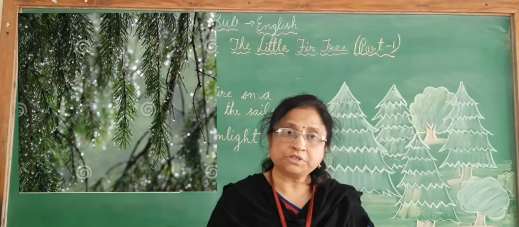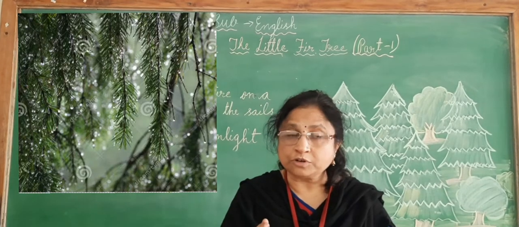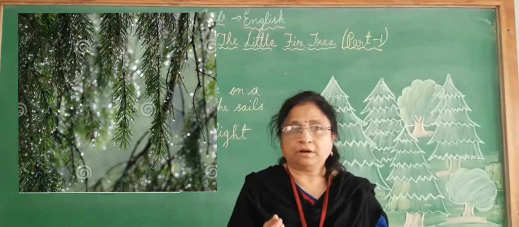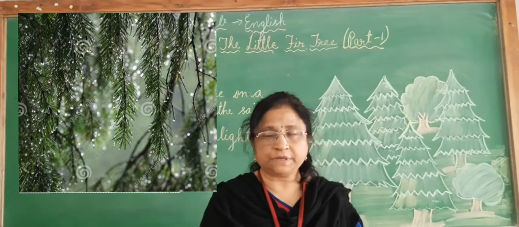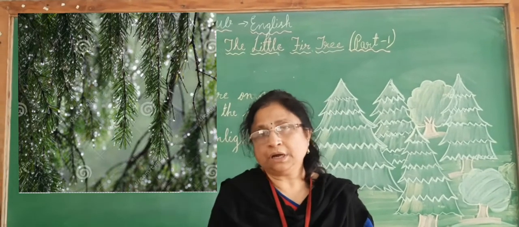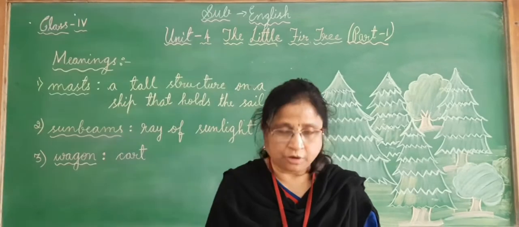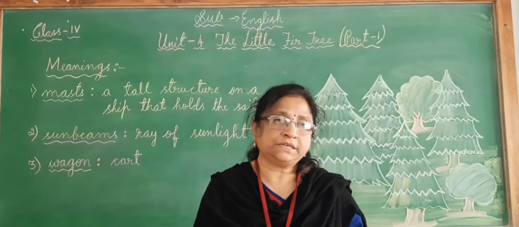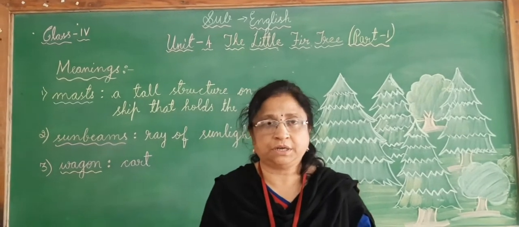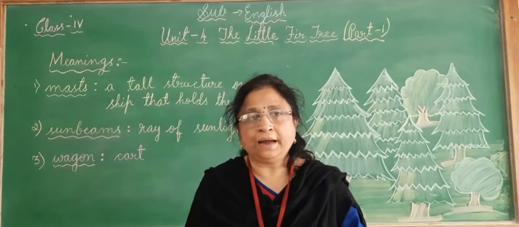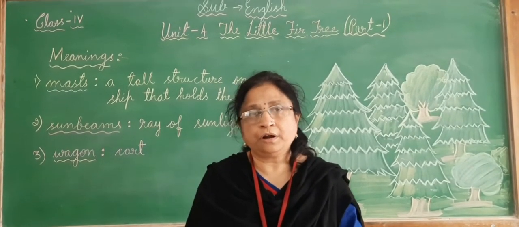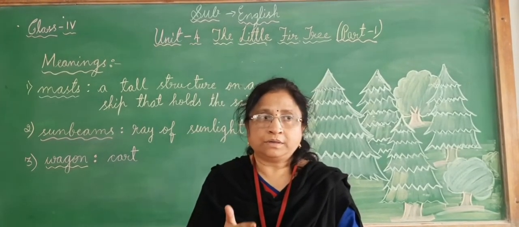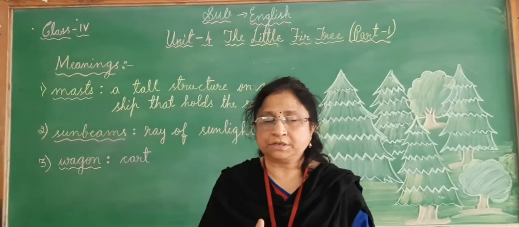So dewdrops means what, children? Dewdrops are the small drops which fall on the trees and on the leaves, and it looks very beautiful in the early morning. So what do these do, children? They just try to cheer up the fir tree because it was unhappy. For example, if you are not keeping well, if you are sad, what happens, children?